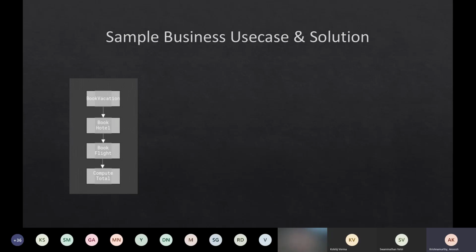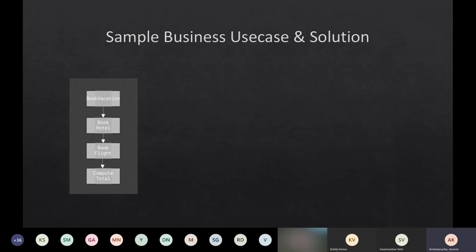I know most of us seriously want to go for a vacation right now, but that is obviously not going to happen anytime soon. So let's see. We will at least see in the .NET demo, we'll book a vacation to the place where we wanted to go, and see if we can do that in a simple way using Azure Durable Functions.